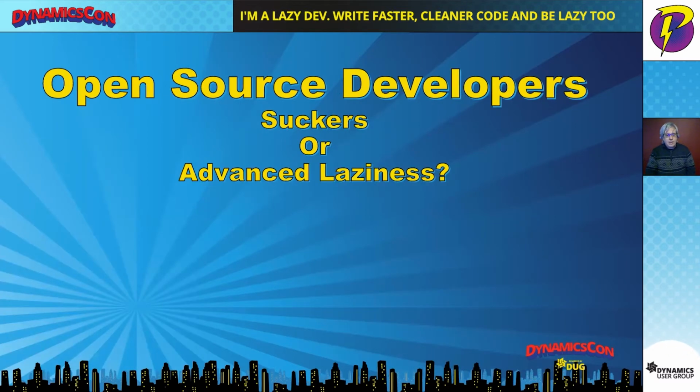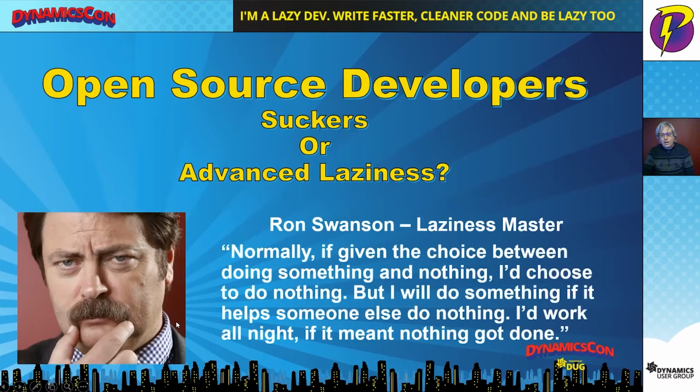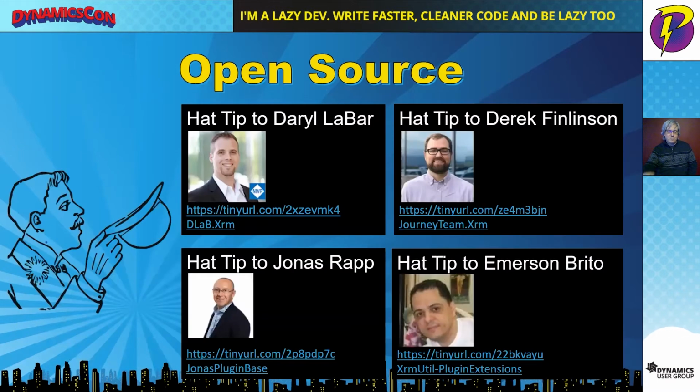Let's talk a little bit about the open source development that happened a number of years ago. At first glance, it might seem that this is the opposite of laziness. We've got developers who are working long nights and evenings for free, basically, so that other people can take advantage of their code. I would suggest that we should look to who I consider the master of laziness when we're considering this topic. My favorite guy is Ron Swanson, and he has a quote that says, "Normally, if given the choice between doing something and nothing, I'd choose to do nothing. But I'll do something if it helps someone else do nothing. I'd work all night if it meant I got nothing done. If it meant nothing got done."